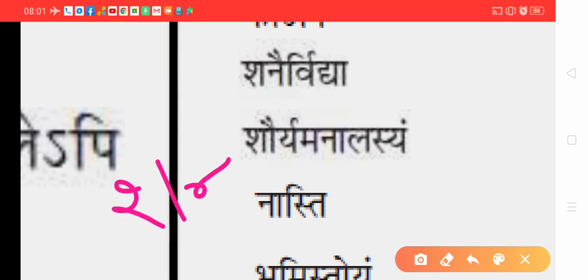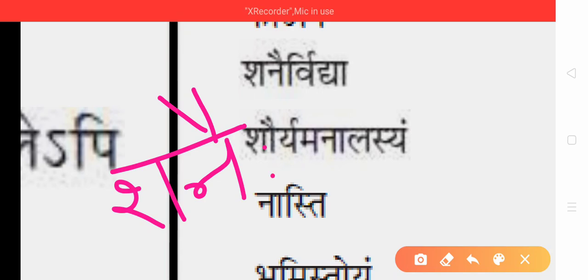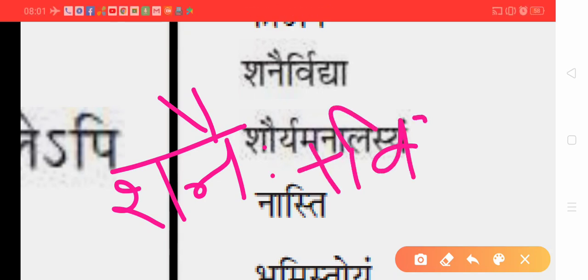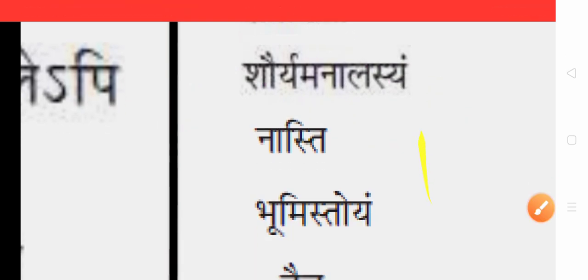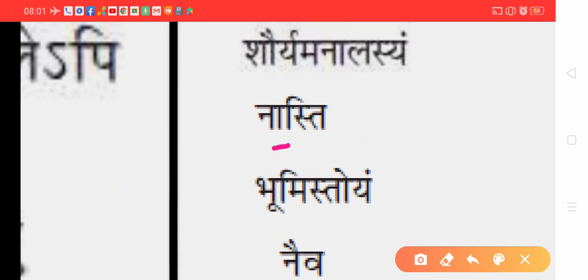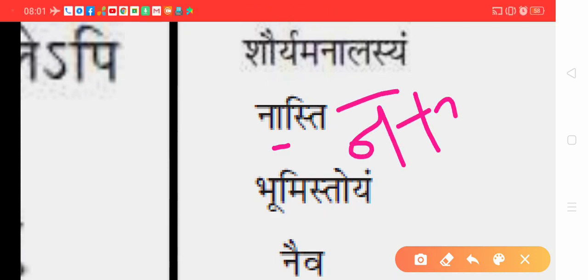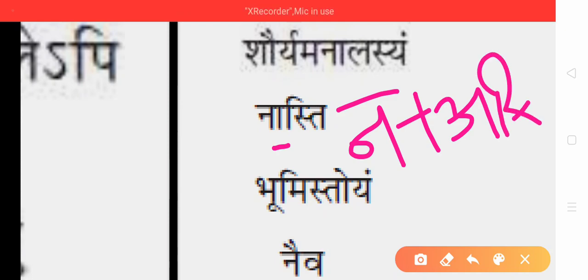Sanaihi plus Vidya. This is the answer. Sanaihi Vidya. I mean, this repha matra is deleted and this is added as a Visarga here, and then the next word is Vidya as it is. Nasti. No, a matra is there. So before plus a or a, after plus a or a, it's a combination of a and a. It makes a. So na plus asti. Na, simple na plus asti. Okay. Na plus asti.